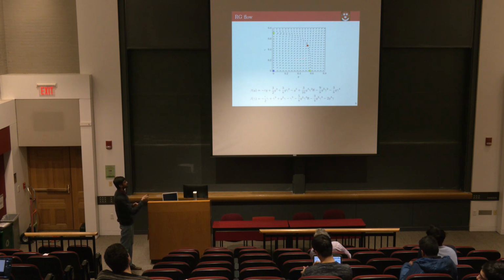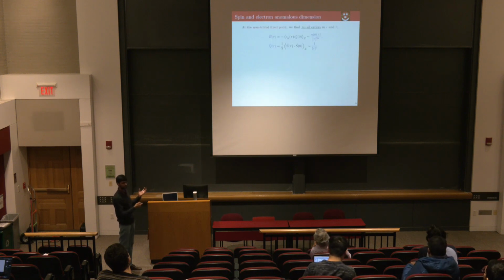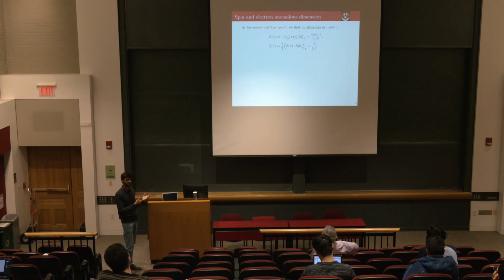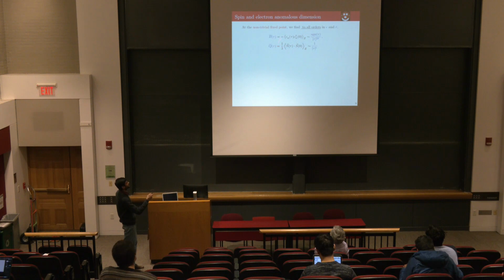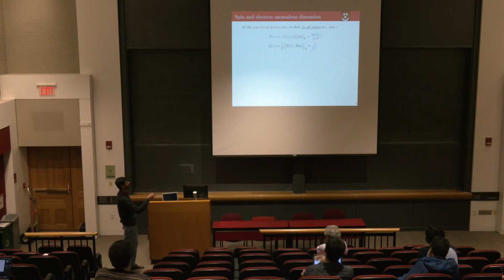But what is remarkable about this non-trivial fixed point is that at this particular non-trivial fixed point, you can exactly calculate the anomalous dimension of the electron and spin operators to all orders in this epsilon and r bar. So this is kind of an exact result, basically, which tells us that the electron correlator has the behavior 1 over tau power 2 r bar, and the spin correlator has the behavior 1 over tau power epsilon.